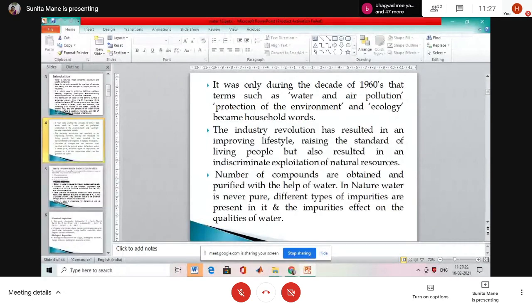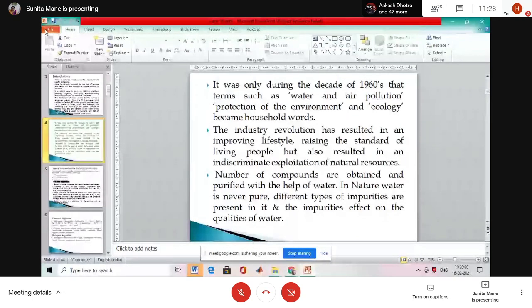The SiO2, silicate, is an impurity present in water; remove that silicate impurity and we can get good quality paper. Then sugar industries: hard water is used in sugar refining and causes the formation of deliquescent sugar.